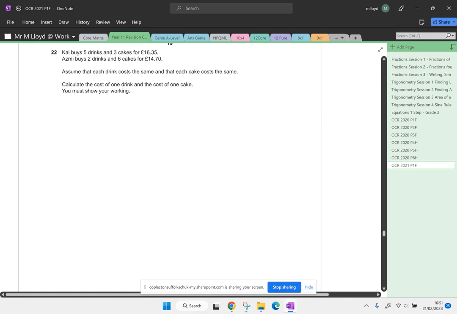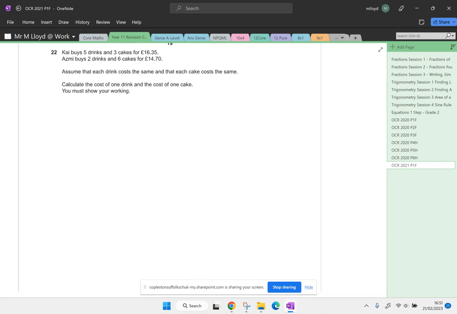Question 22, worded question, watch out. Kai buys 5 drinks and 3 cakes. Azimi buys 2 drinks and 6 cakes. Assume that each drink costs the same and each cake costs the same. Calculate the cost of one drink. Right, this is simultaneous equations. They write it quite nicely where they're on top of each other.